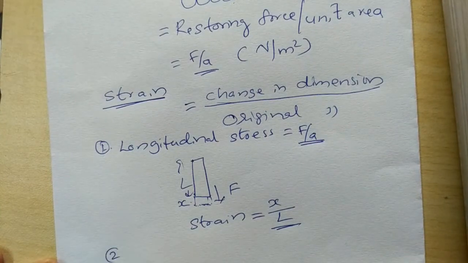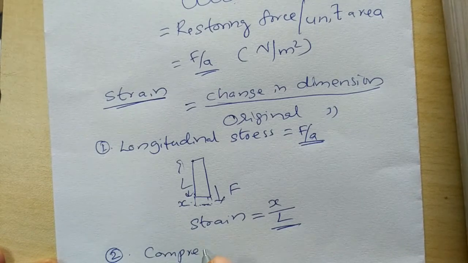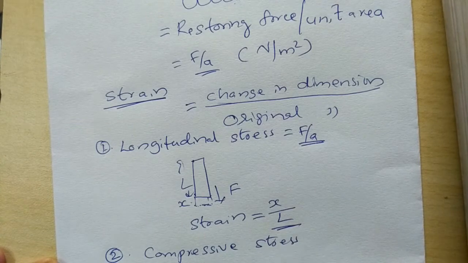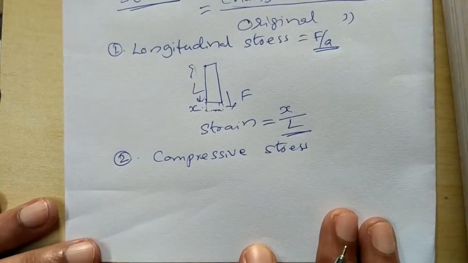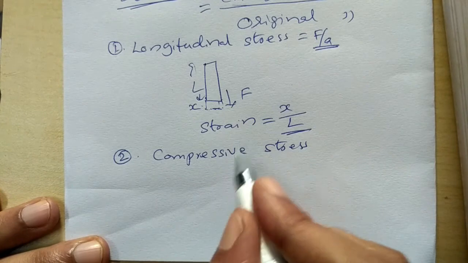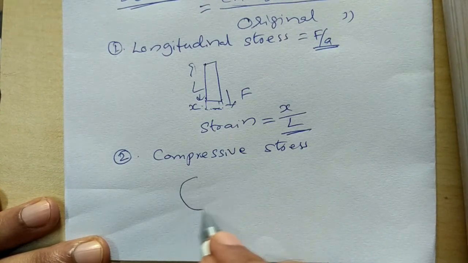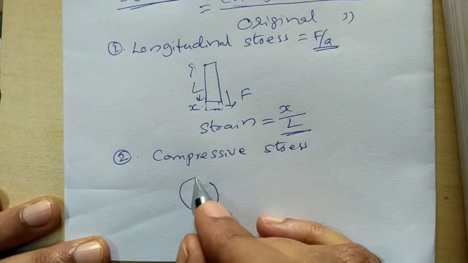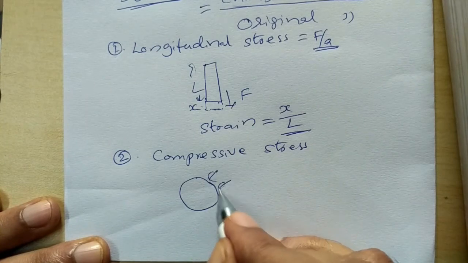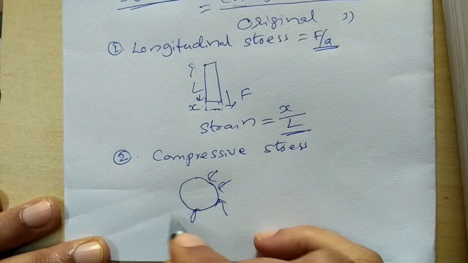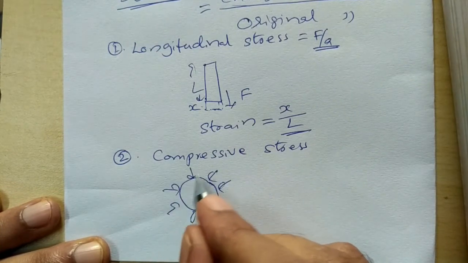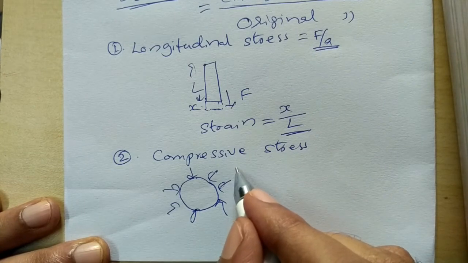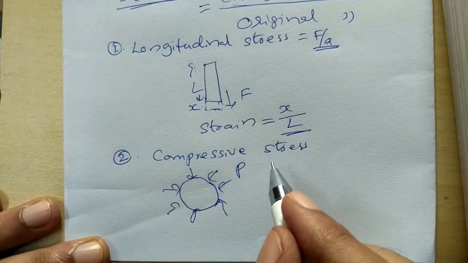The second type of stress and strain is compressive stress, or volumetric stress. Here, a force is acting uniformly through the body, something like this. That can be termed as pressure.